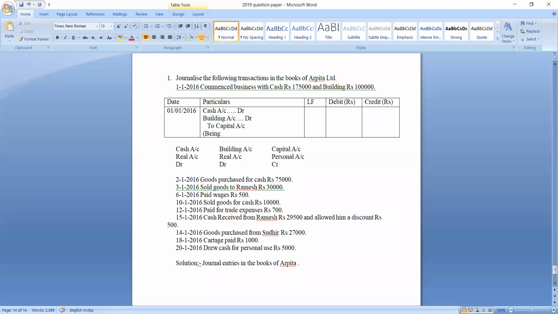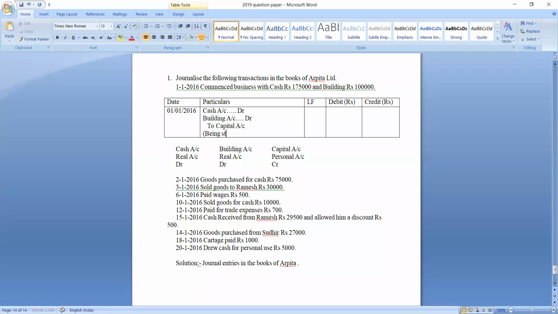What is narration? Narration is nothing but a summary of the transaction, which explains why a particular account is debited and why a particular account is credited. So just write the transaction itself, avoiding the amounts. Understood? Being commenced or started business with cash and building.